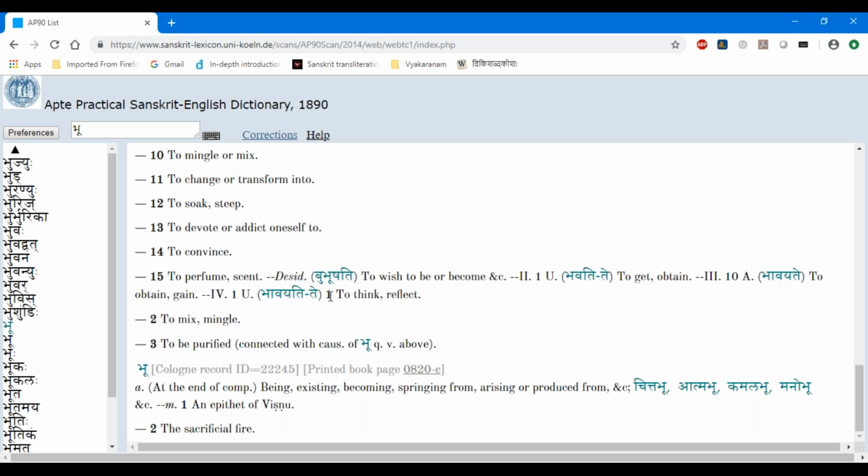So he starts numbering again 1, 2, 3, and so on, to be purified. So basically, all these things are not very common, but the bhuu dhatu, which we saw first, is the most commonly used. But in the literature, there are other forms and other usages also. So he gives those forms also. Okay, so that is so much for the bhuu dhatu.